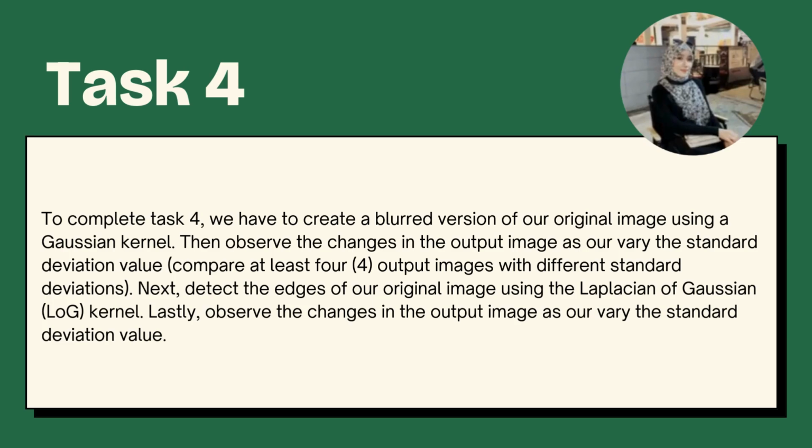To complete this task, we have to create a blurred version of our original image using a Gaussian kernel. Then, we should observe the changes in the output image as we vary the standard deviation value, comparing at least 4 output images with different standard deviations. Next, we should detect the edges of our original image using the Laplacian of Gaussian kernel. Lastly, we should observe the changes in the output image as we vary the standard deviation value, comparing at least 4 output images with different standard deviations.